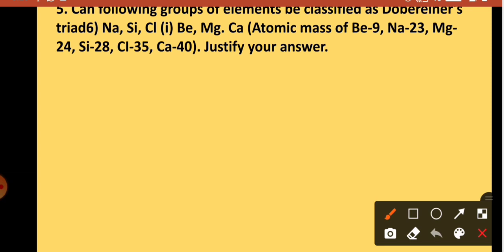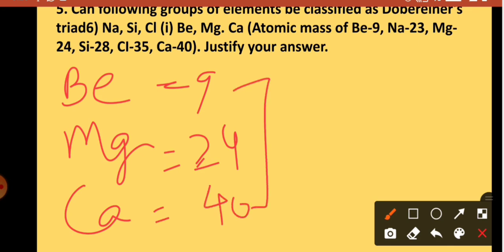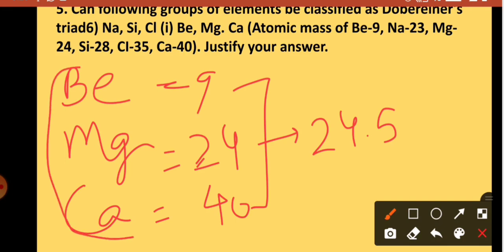Second option is beryllium, magnesium and calcium. Beryllium has 9, magnesium has 24 and calcium has 40. So if we find the average of these 2, we will find it nearby 24.5, I think, and it will show that this is a triad. So we can say that yes, it is a triad. It will behave as a triad.